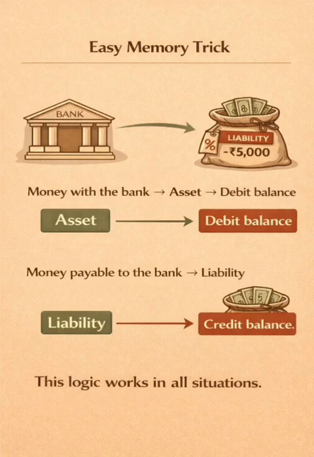Easy memory trick. Money with the bank is an asset, which has a debit balance. Money payable to the bank is a liability and has a credit balance. This logic works in all situations.